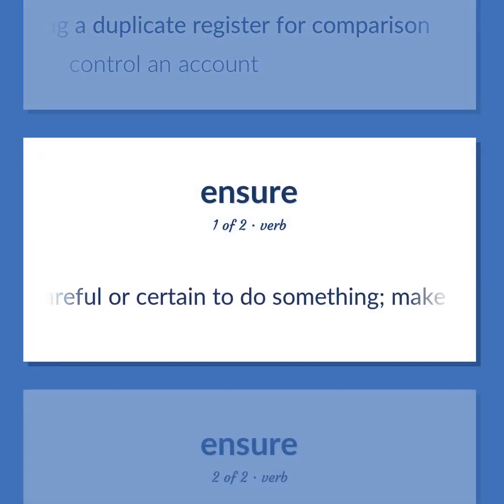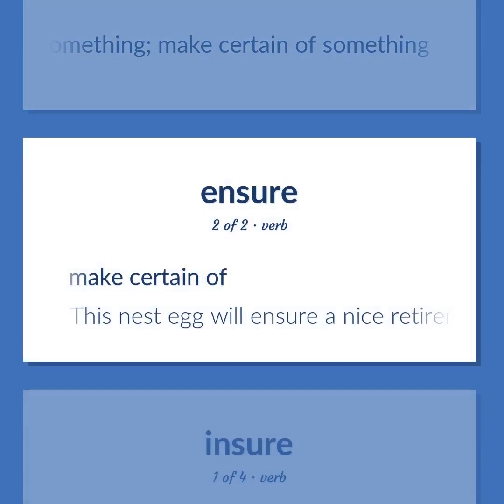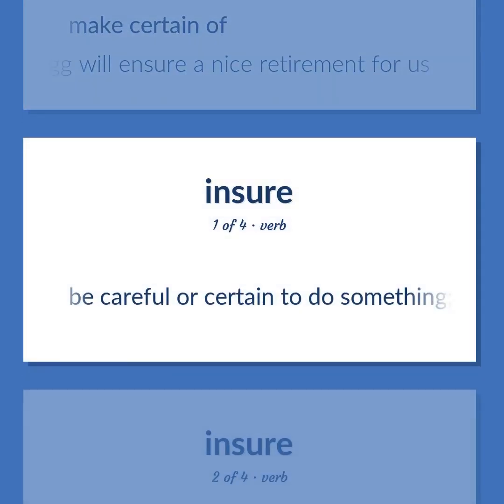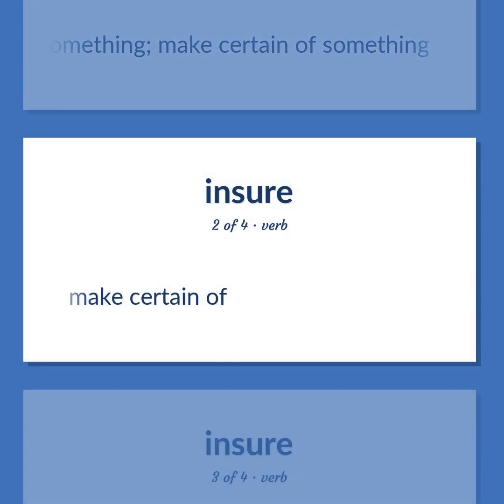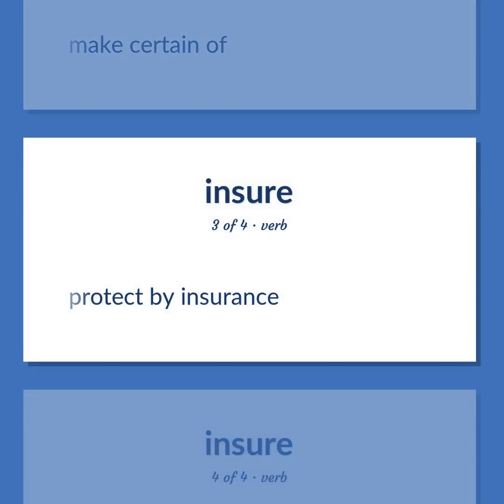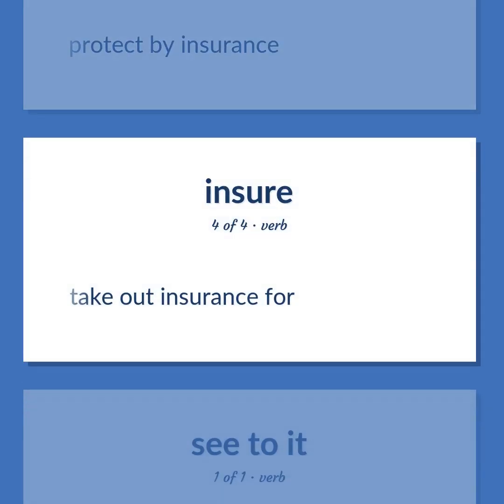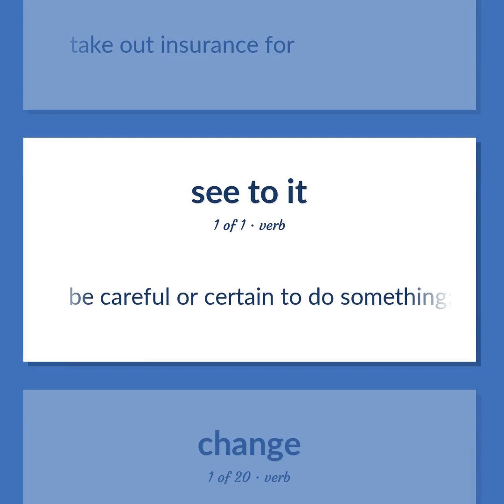Be careful or certain to do something. Make certain of something. Make certain of. This nest egg will ensure a nice retirement for us. Be careful or certain to do something. Make certain of something. Make certain of. Protect by insurance. Take out insurance for. Be careful or certain to do something. Make certain of something.